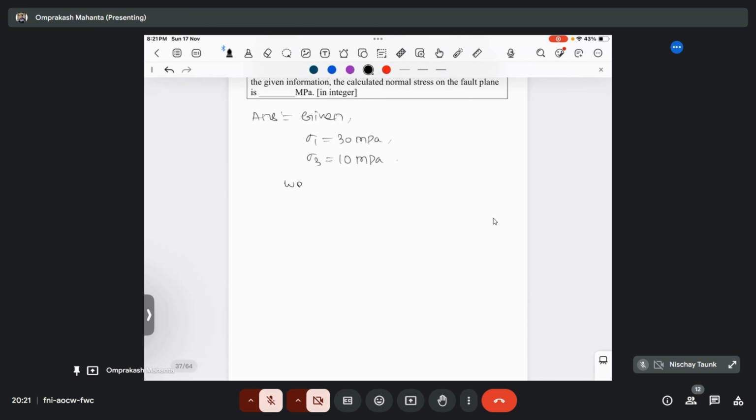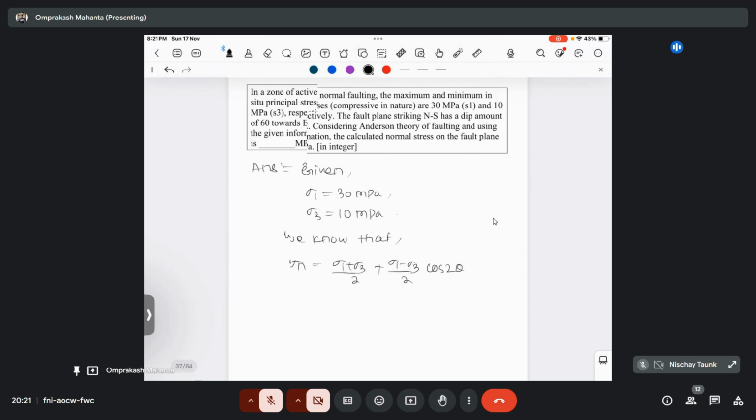So we know what is the formula of your normal stress? That's sigma 1 plus sigma 3 divided by 2 plus sigma 1 minus sigma 3 divided by 2 into cos 2 theta. And the theta value is already given, that is 60 degree.